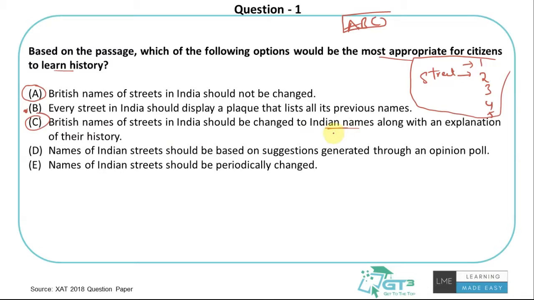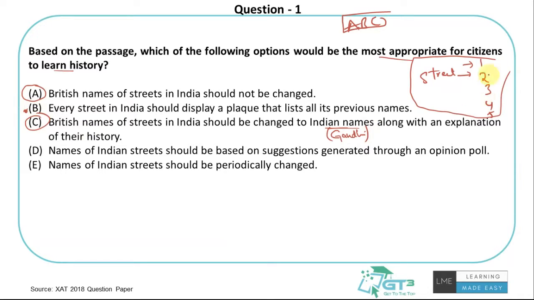Let's say I kept an Indian name like Gandhi Street. What do I get to hear? I get to hear about Gandhi and the freedom movement, and what he did, etc. If I keep a name for the street, it will still help me know some history, but that would be a bit of it. But would that actually let me understand how things have changed? Not as good as option B, right?